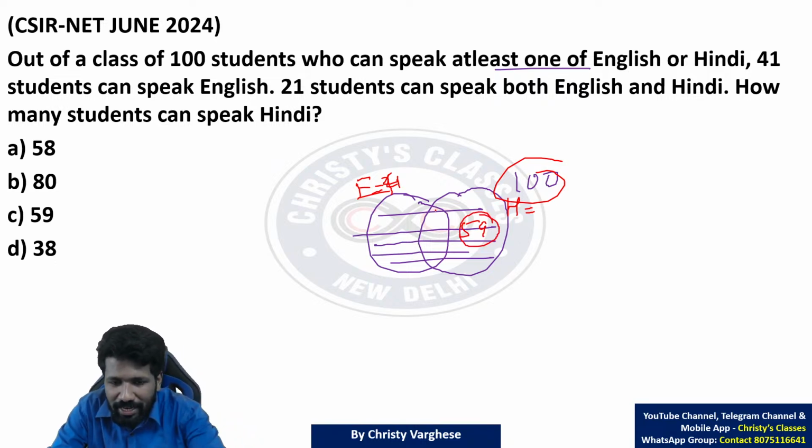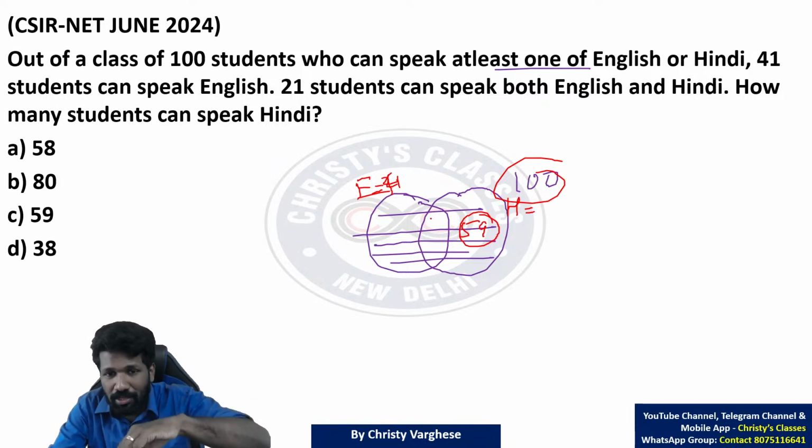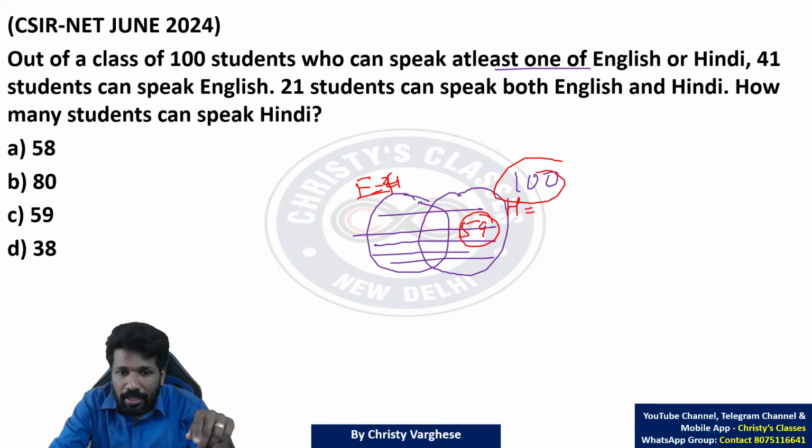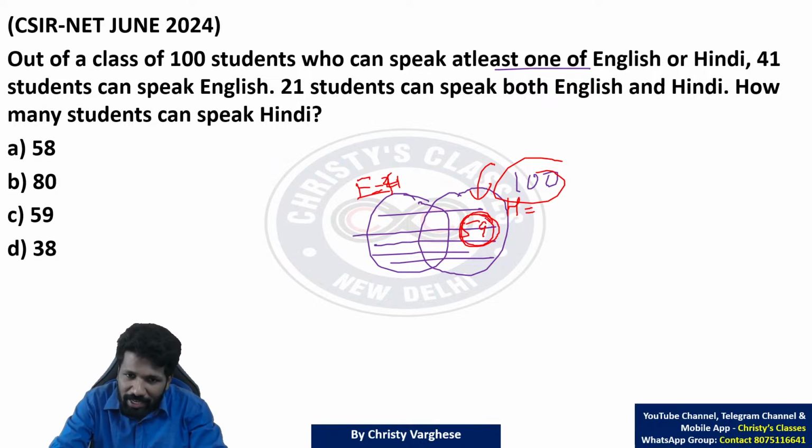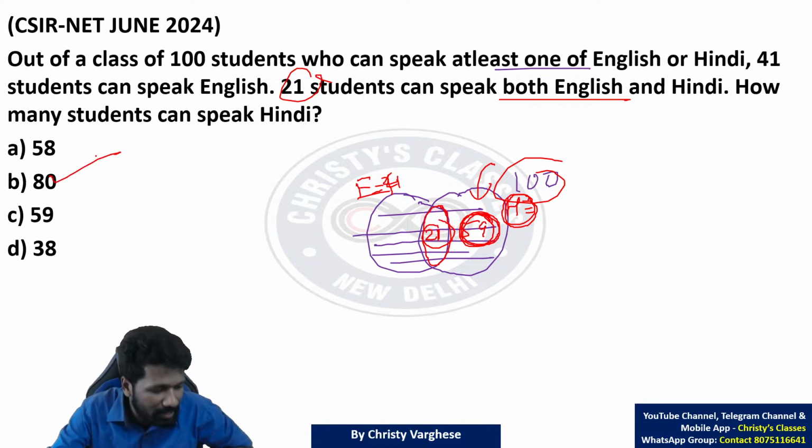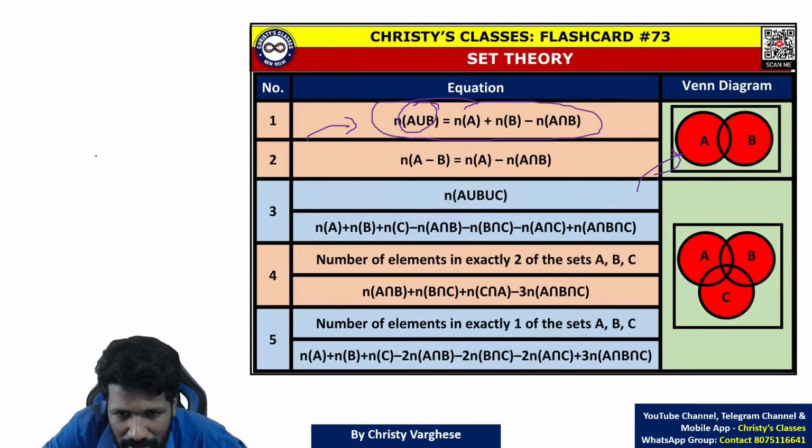B minus A, that is what it is called. From A union B, you are removing A, you will get B only, or B minus A we can say. So what is this 59? Hindi only speaking people. But the question says 21 students can speak both Hindi and English, meaning the intersection has 21 people. This part has 59 in Hindi, and this 21 is also in Hindi, so 59 plus 21, 80 is the answer. Very easy question.